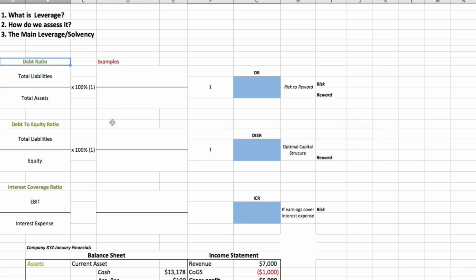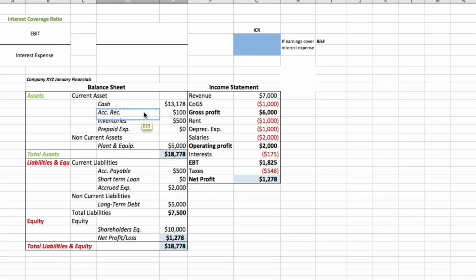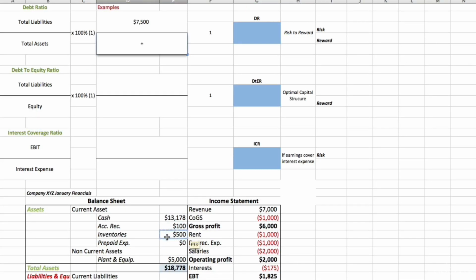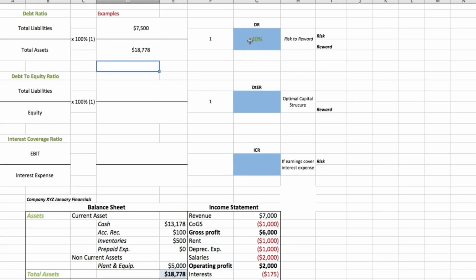It means that the company can anyway go bankrupt. But we want to know if that company is giving us at least the right amount of reward for taking that risk. And that's why the first thing that we do, we assess the level of total liabilities over total assets. And therefore we take the total liabilities from our balance sheet. So this is the number for total liabilities, and then we take the number for total assets on our balance sheet as well. And as you can see, we have a percentage which is 40%.